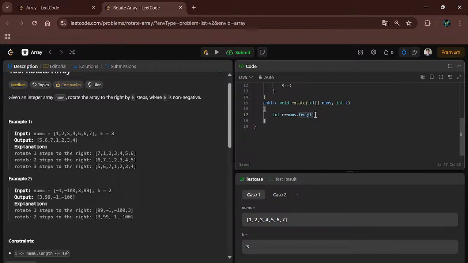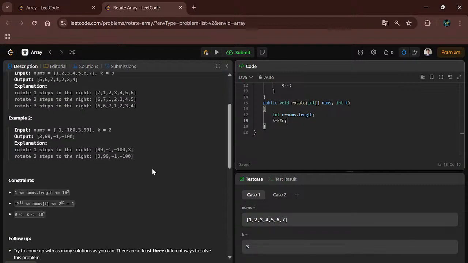And here is a very important part: we have to take k equal to k modulus n. What does it do here?